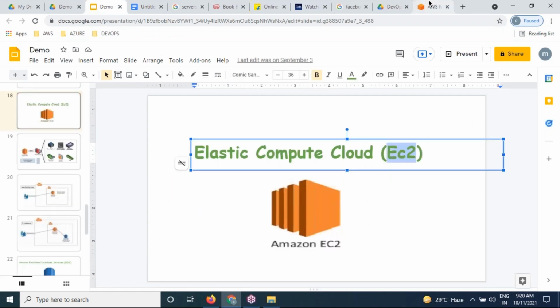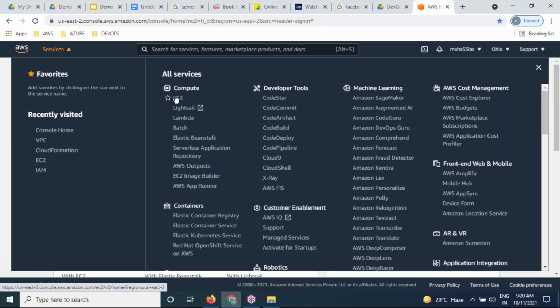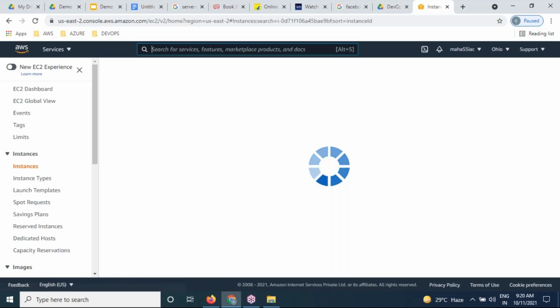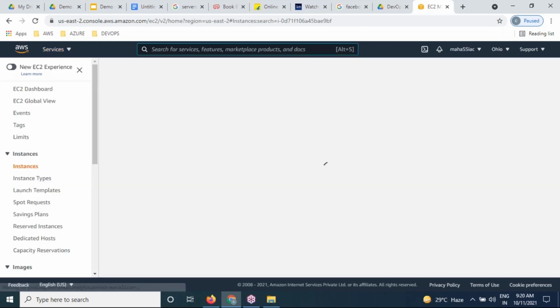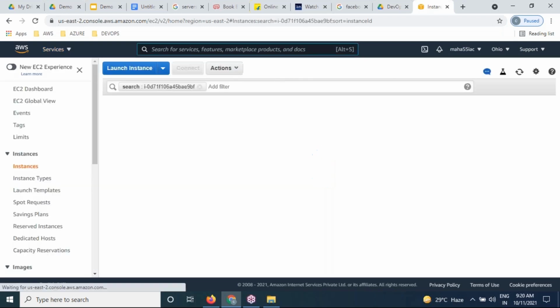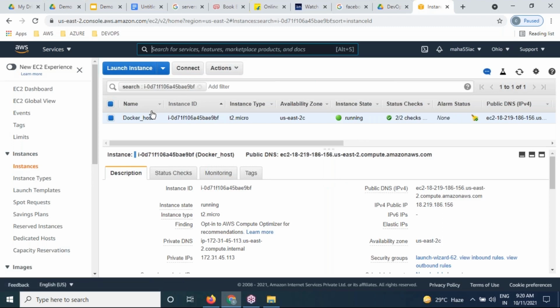EC2. Select this EC2, please. I'll repeat. After successfully signing in, click on services, click on EC2. So with the help of EC2, we can create a server. One of our servers is running. One server is already running in this case. But I want to create our own server one more time. We'll create one more server.